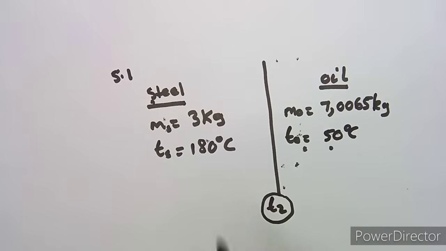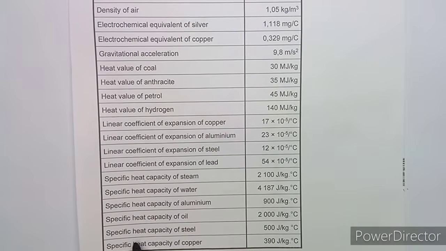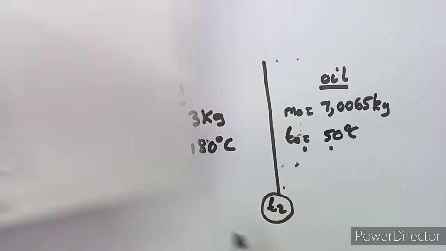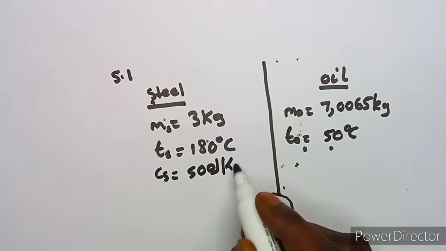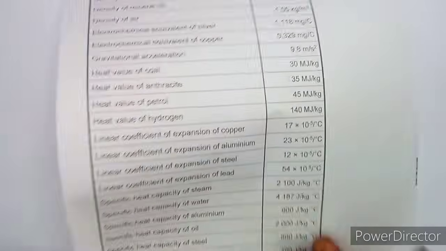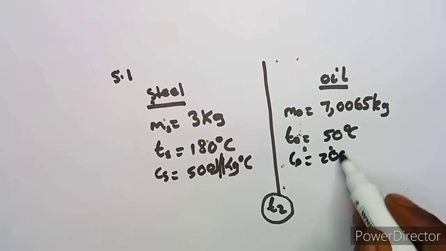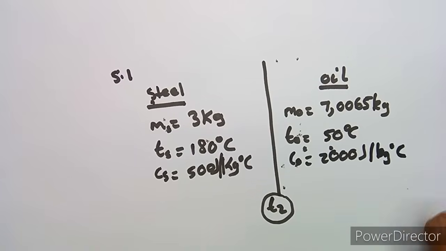But we have got a lot of things that we need to know. For this steel that we have, what is the specific heat capacity of that steel? So we have to come here. The specific heat capacity of steel from our information, it's 500 joules per kg. So this is for steel, which is 500 joules per kg degrees Celsius. And we've got the specific heat capacity of oil. This is oil bath, which is 2,000. So this one is going to be 2,000 joules per kg again. All right, so that's what we have there, guys.